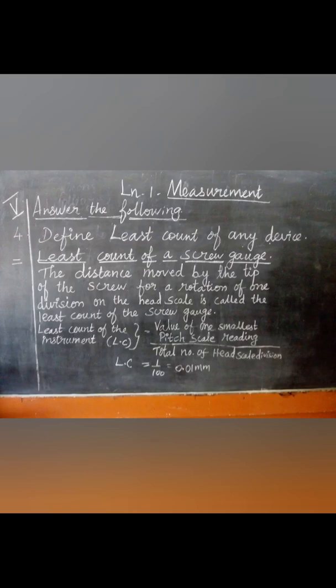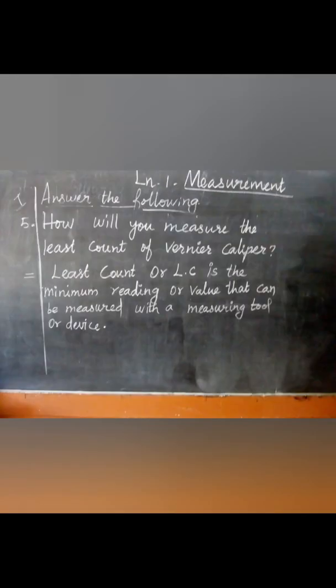The distance moved by the tip of the screw for a rotation of one division on the head scale is called the least count of the screw gauge. Least count of a screw gauge, LC, is equal to value of one smallest pitch scale reading by total number of head scale divisions. LC is equal to 1 by 100, that is equal to 0.01 millimeter.